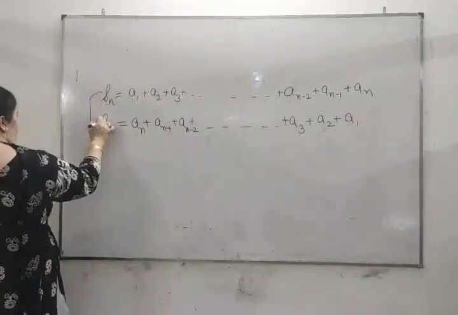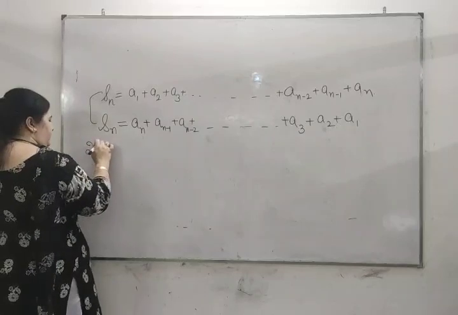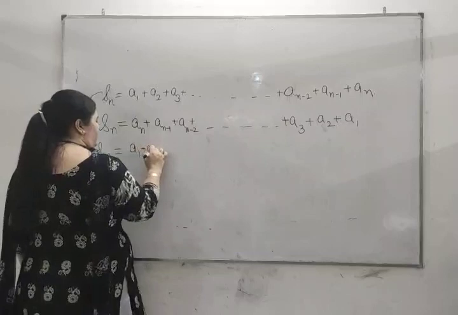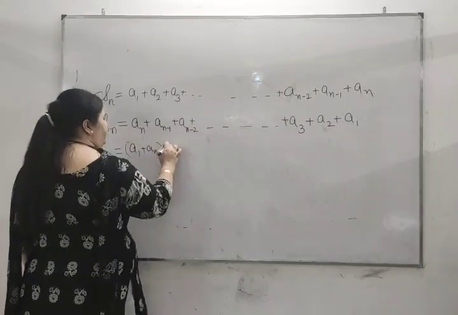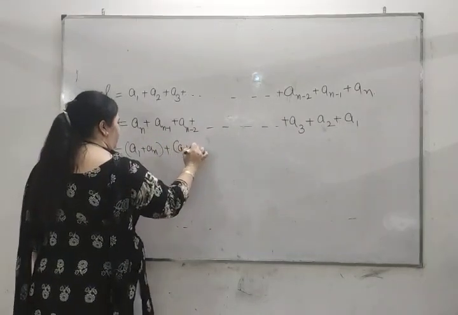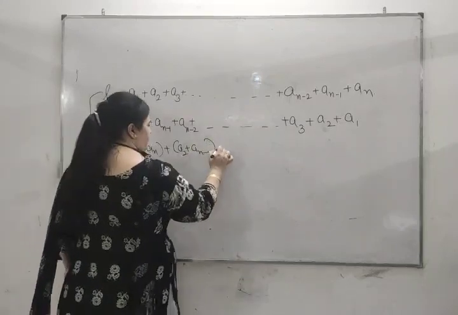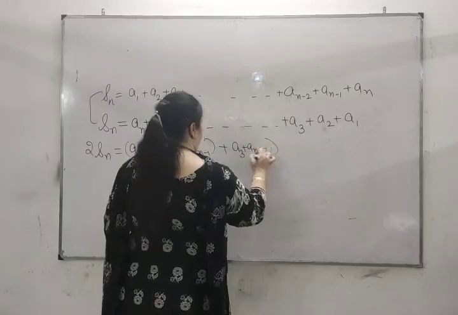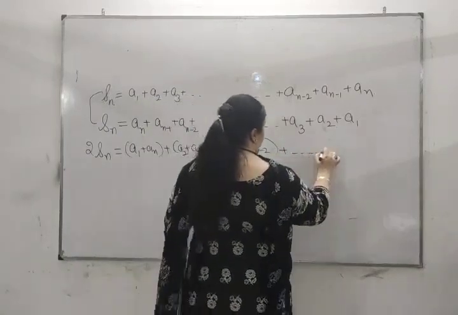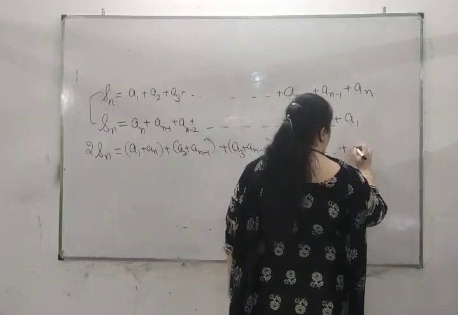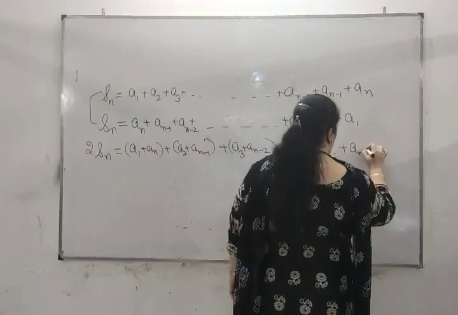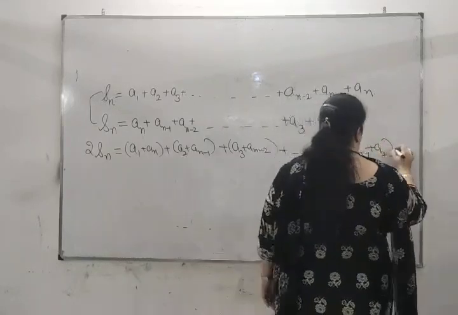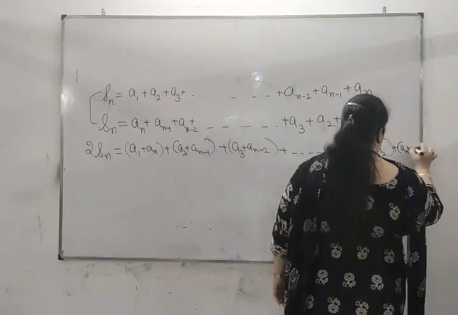Using the Gauss property, we will add the two APs. What will we get? a1 plus an, plus a2 plus an minus 1, plus a3 plus an minus 2, plus and so on. Last, a minus 2 plus a2, plus an plus a.